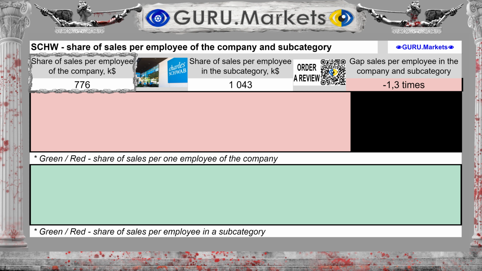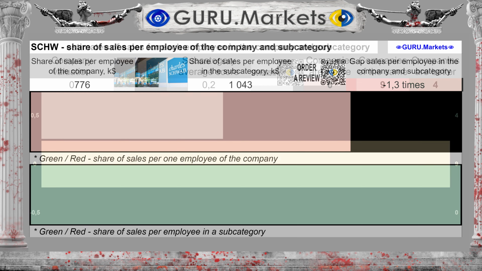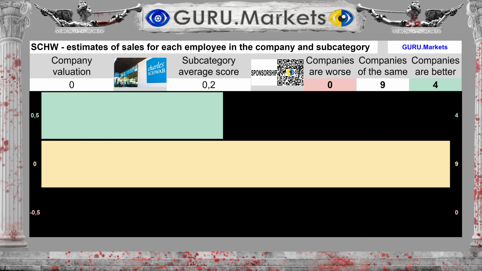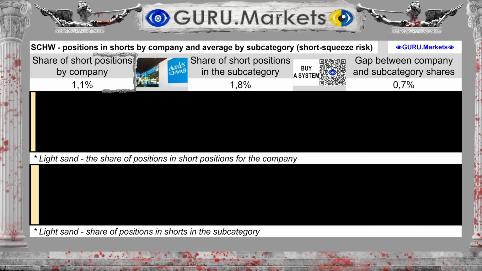The sales volume for each employee of the organization is $776,000. In the subcategory, $1,043,000. The difference between the subcategory average and the company's performance is 34%. Estimation of revenue per employee in comparison with indicators in the subcategory: Tolerable, 0 points. Shares are short at 1.1%, with the subcategory average at 1.8%.